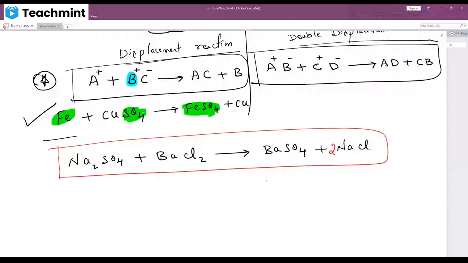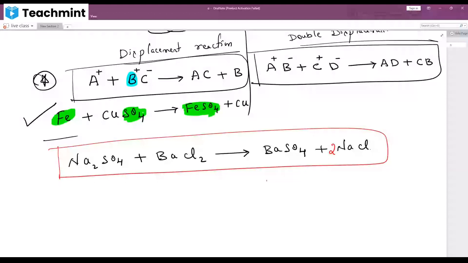Now, one more important point I like to tell you. One minute, page number 38. Open page number 38. In that you can see activity 3.4. Left hand side, activity 3.4. Can you see that?